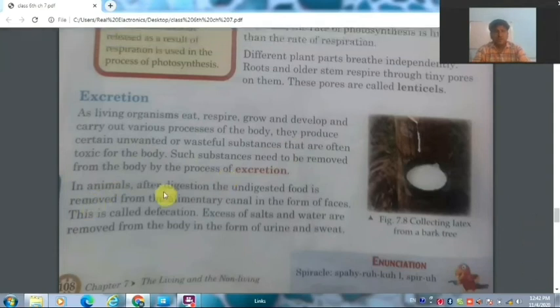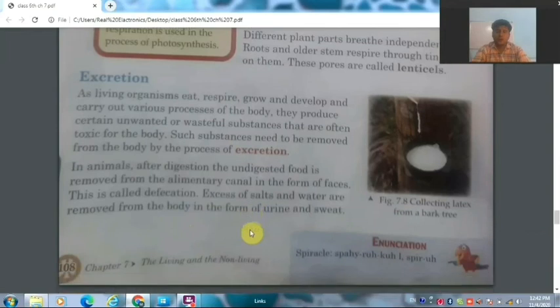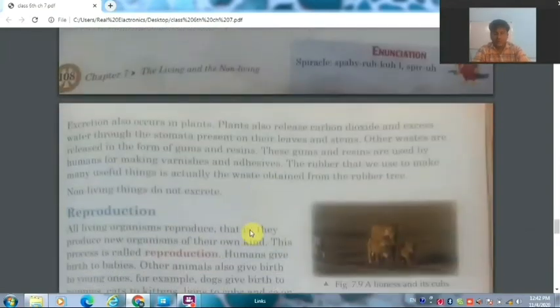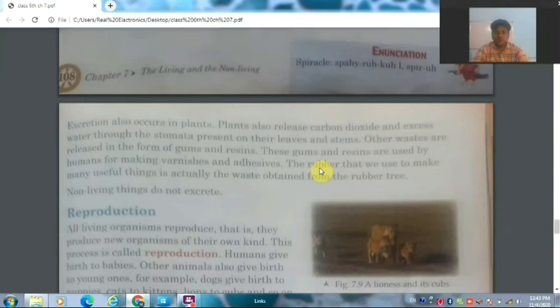So in animals, after digestion, the undigested food is removed from the alimentary canal in the form of feces. This is called defecation. Excess of salt and water are also removed from our body in the form of urine and sweat. The plants also do the process of excretion. They produce some waste items which are also useful for us, like gums and resins. These gums and resins are used by humans for making varnishes and adhesives. The rubber is also an excreted part of a plant.